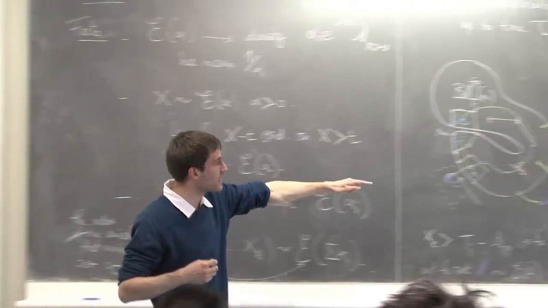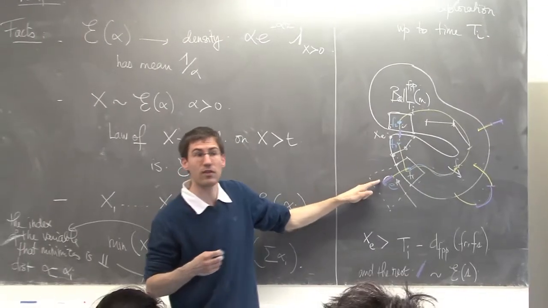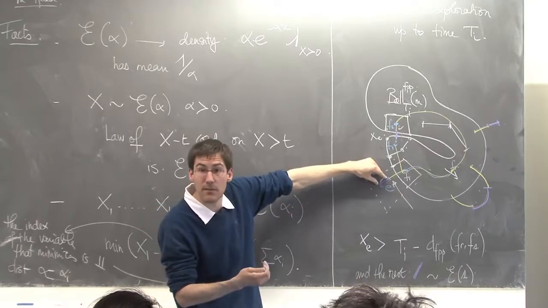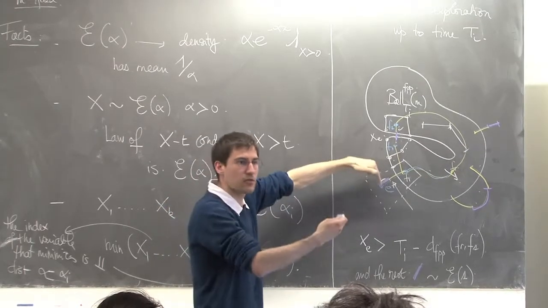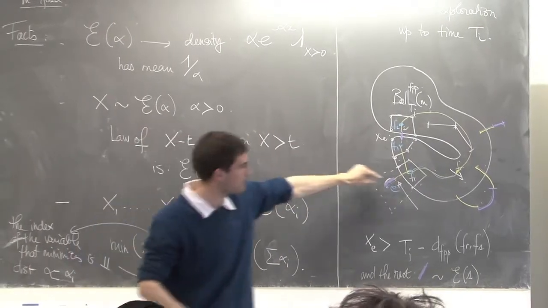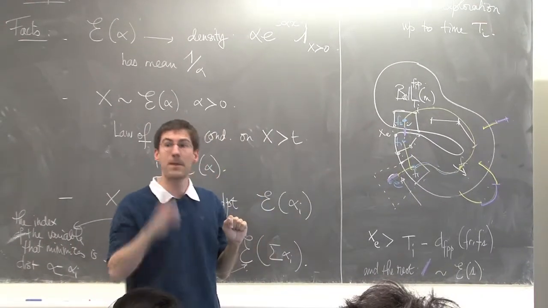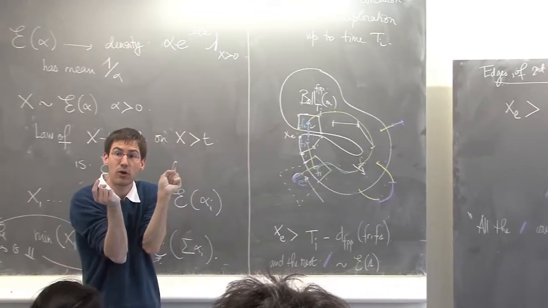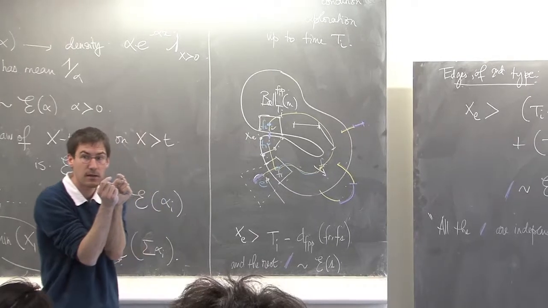So either it's an edge of type 1, meaning that one of these purple regions here is the minimal one, and you get to explore this edge after time, which is this length. But there are also the edges of the second type, which are getting explored from both ends.